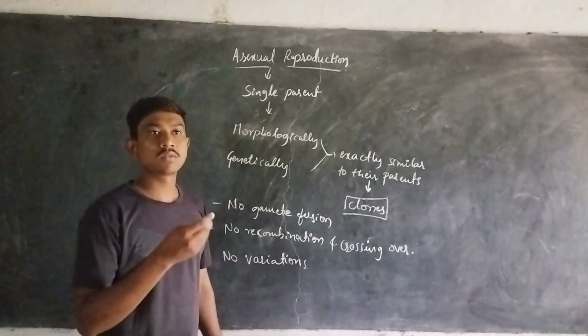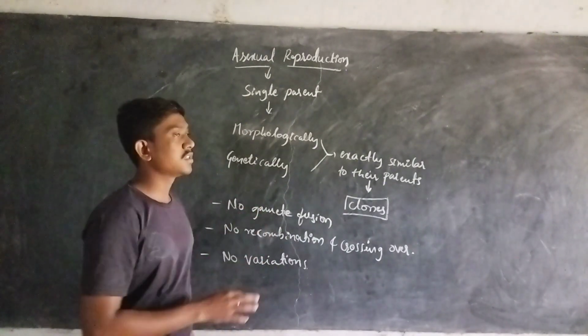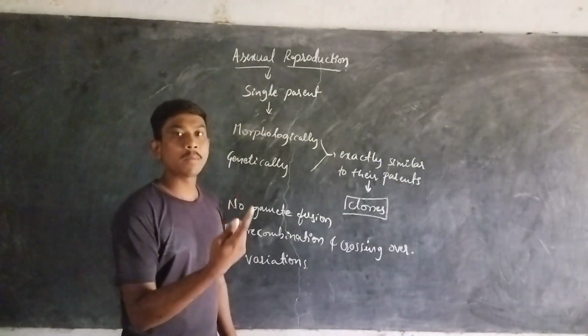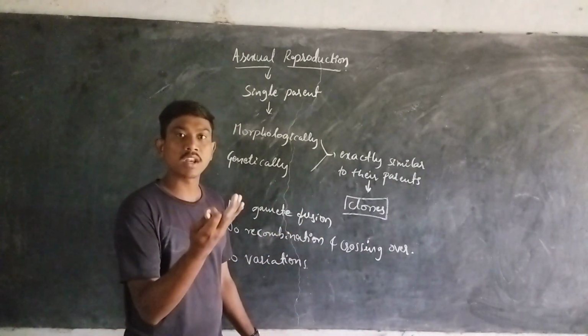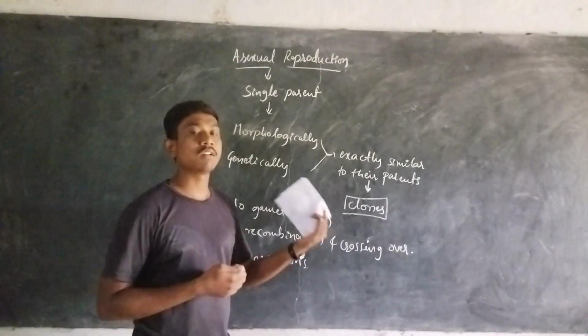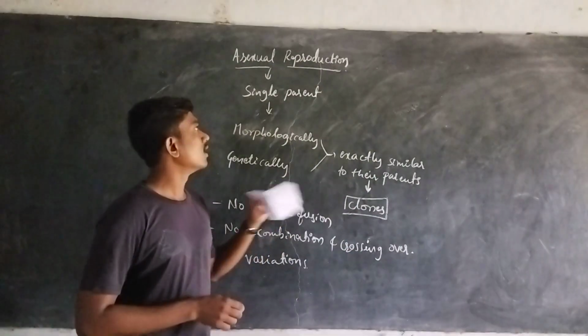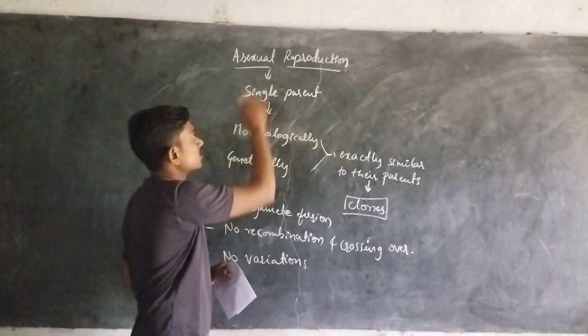What is the meaning of asexual reproduction? The definition itself says that only a single parent is involved in reproduction, which has the ability to give birth to its young ones with or without involvement of gametes. The most important thing is that only a single parent, either male or female, is involved, with or without gametes.